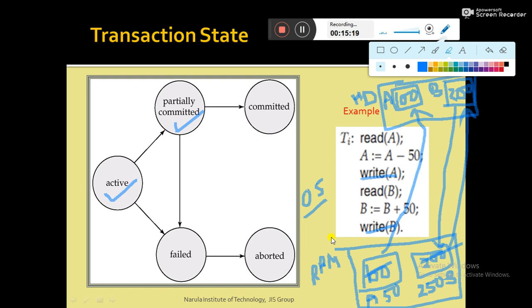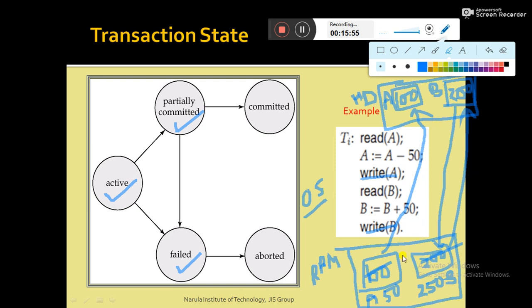It takes time. So during that paging time, meaning the writing back time to the hard disk, if a power failure occurs, then what happens? The operating system will not be able to copy the content of A and B from RAM to hard disk. At that point, it will be termed as the failed state. Again, I am repeating: even though all the instructions of a transaction are executed successfully, the transaction may still fail. Why? Because paging is not completed at that point of time.